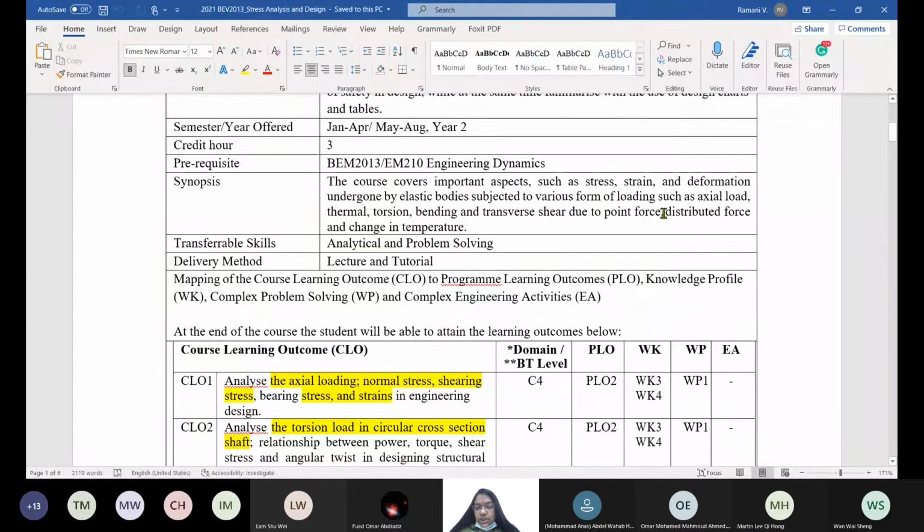Sometimes the force is just called load colloquially. When you go to site, they use load, no more force. So either point or distributed, and the distributed may be uniform or varying.